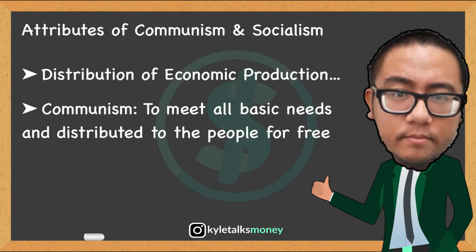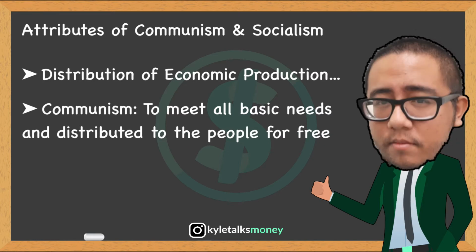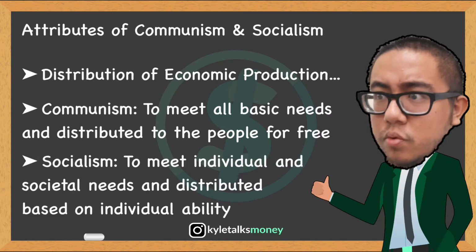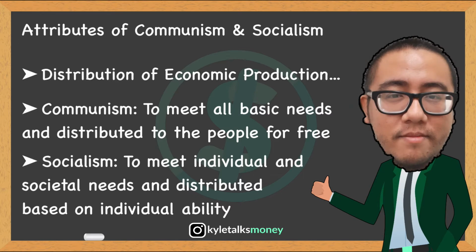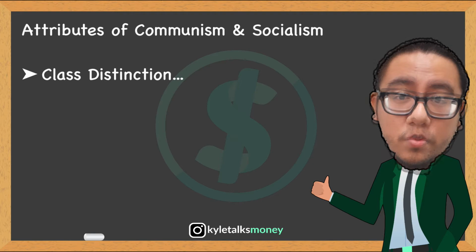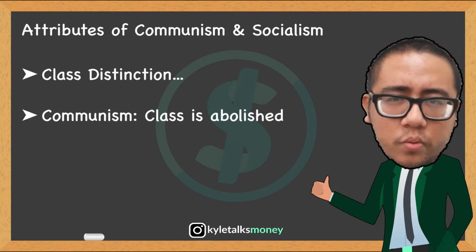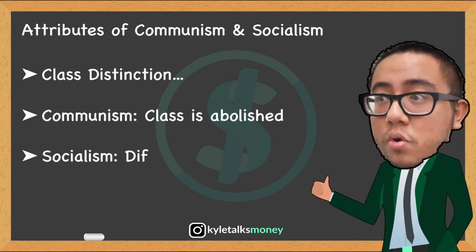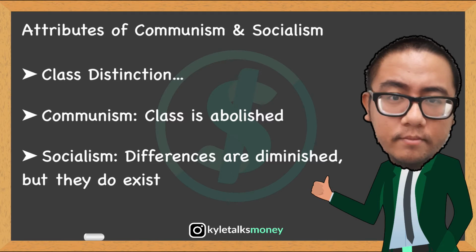In communism, production is intended to meet all basic human needs and is distributed to the people at no charge. In socialism, production is intended to meet individual and societal needs and distributed according to individual ability and contribution. What about class distinction? Class is abolished in communism. The ability to earn more than other workers is almost non-existent. In socialism, classes exist, but differences are diminished. It is possible for some people to earn more than others.